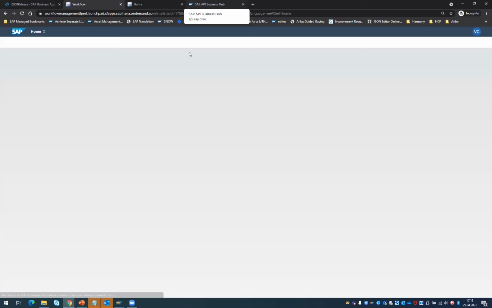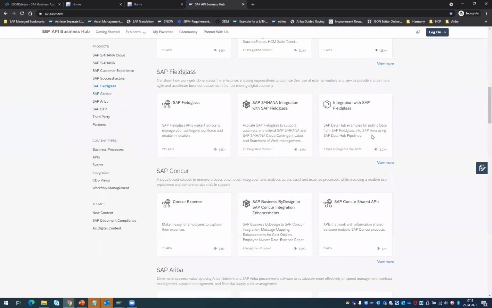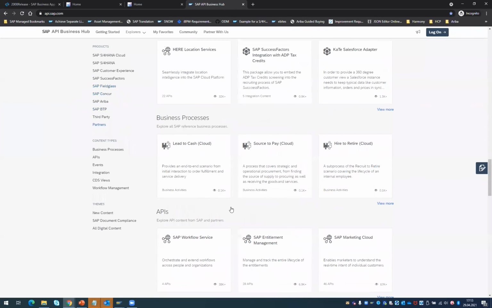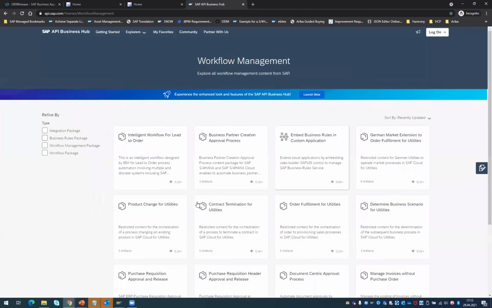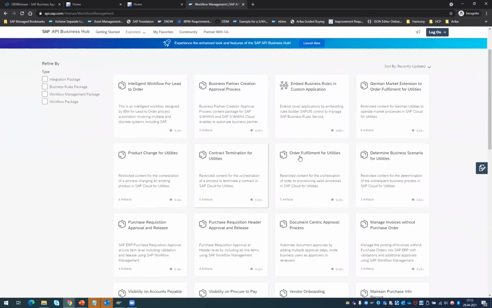First I take you through SAP API Business Hub, where you as a customer can directly go to the different content. Here under the content types, we have workflow management, and under workflow management, you are able to see the different content types, content published from workflow management by our LOB applications, like utilities or PLM, or these different LOB applications. And of course, there are also content packages which are published by your partners. You can see the lead to order content package from a partner, IBM.